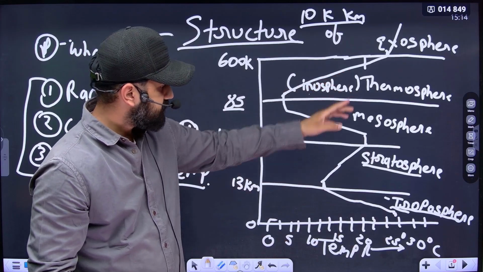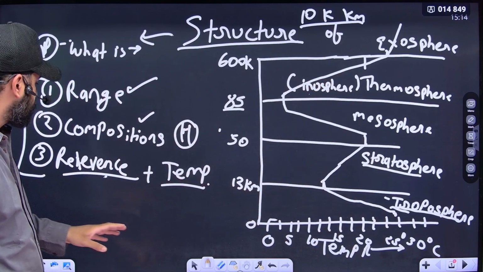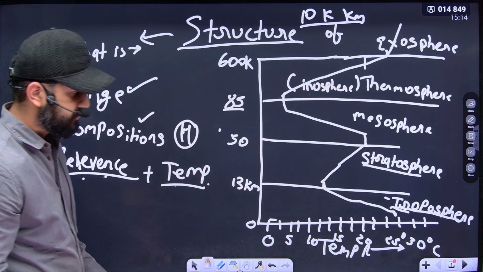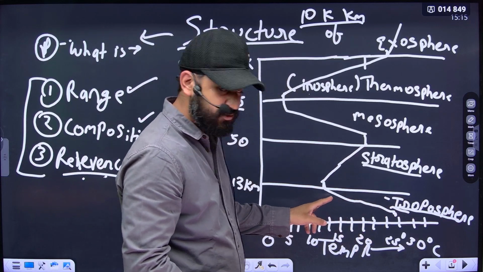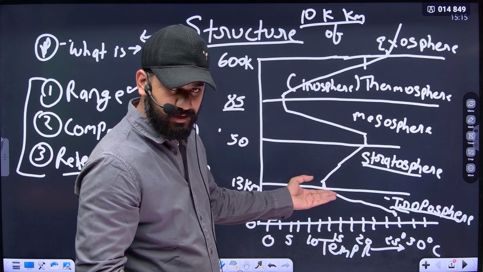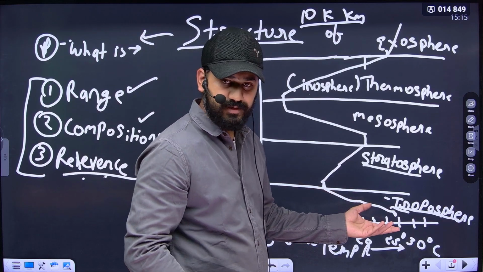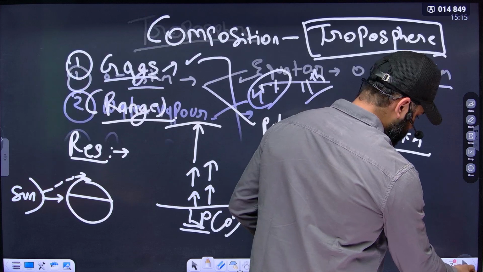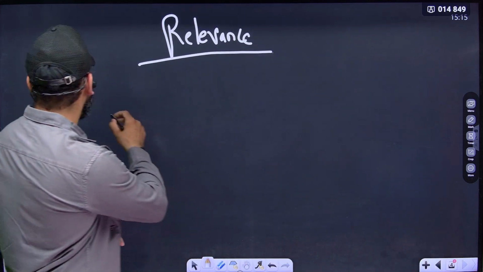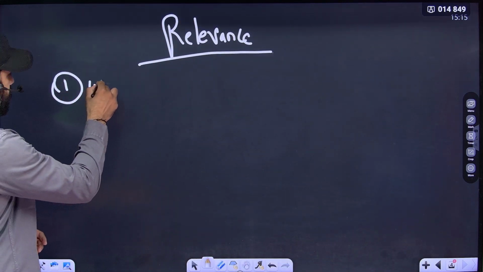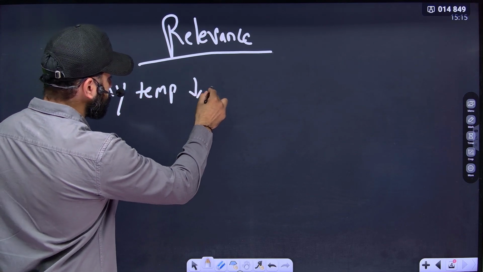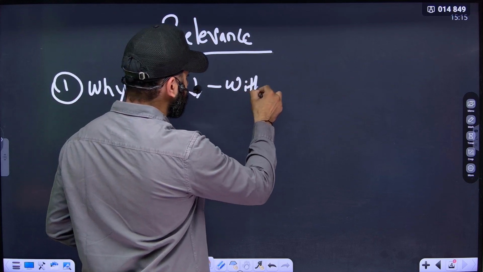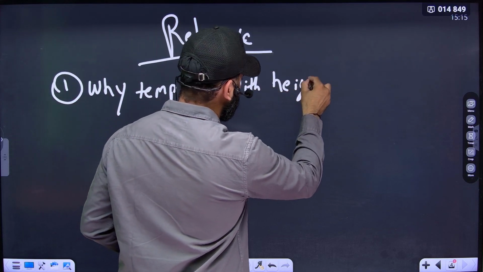Let us understand why. What are the reasons, and the relevance, of this temperature section? Why does the temperature decrease in the troposphere as we move in height, and what is the relevance of it? Why does temperature decrease with height?